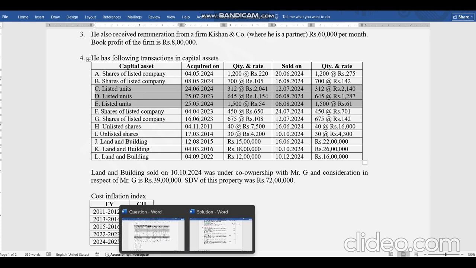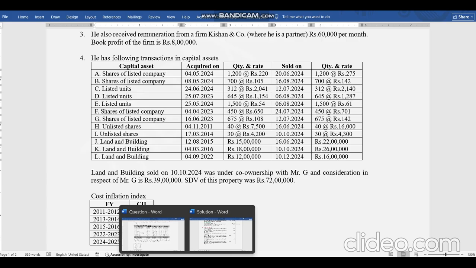So now coming to the solution of these three listed units. 24th June it was purchased. It is short term because it is sold prior to that, so it is short term. Then 25th July it was purchased and it is sold on 6th August 24, which means it is more than 1 year. So it is long term because we will see the condition of long term. If the transfer is happening after 23rd July, that 1 year condition will be checked in this case. Third case, it is short term because in May 24 it was purchased and sold post 23rd July. So again it is short term.